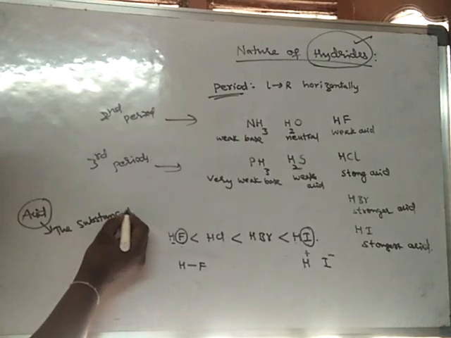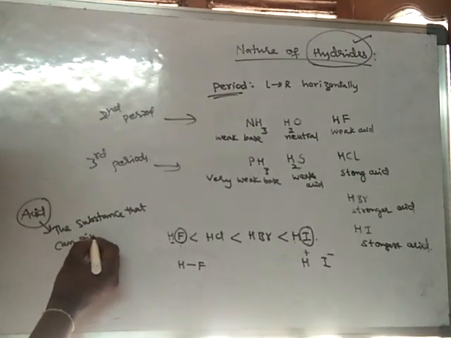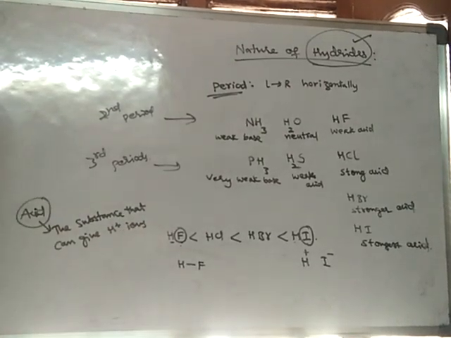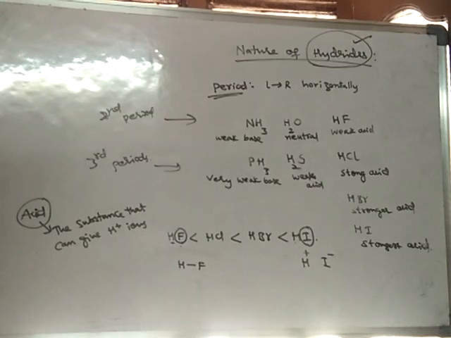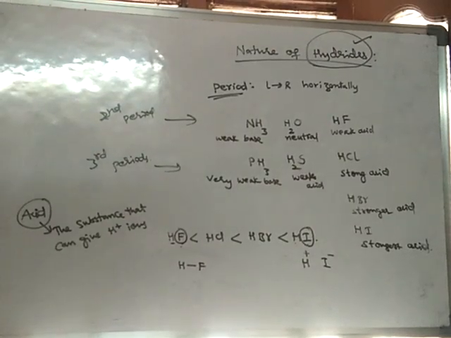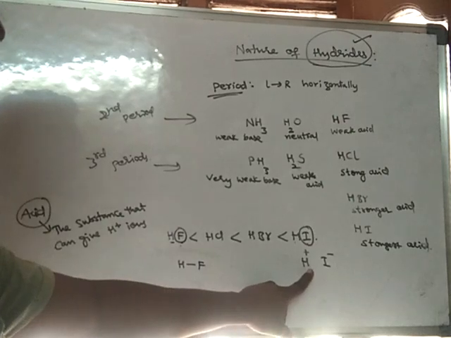The substance that can give H plus ions is said to be acid. So out of these two, which is giving H plus ion easily? That means which bond is broken easily? So this bond is broken easily because